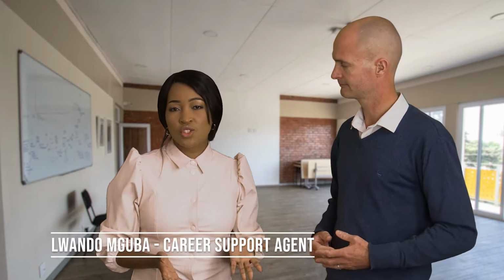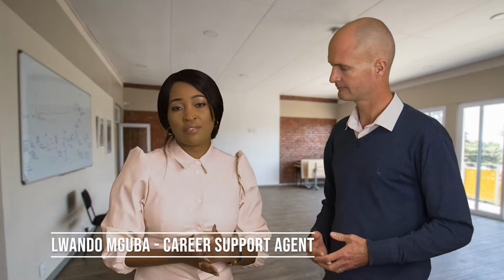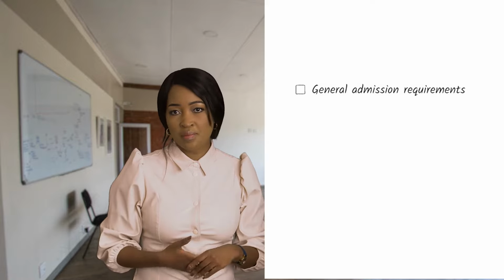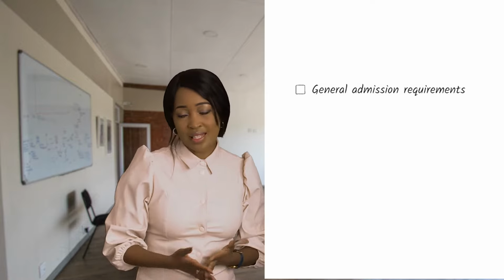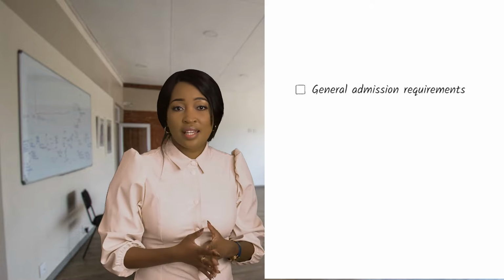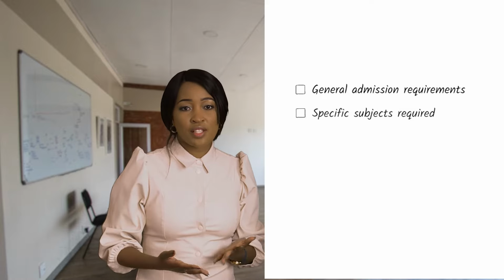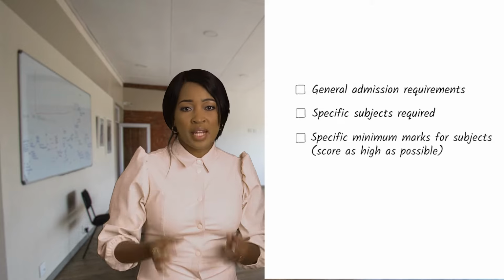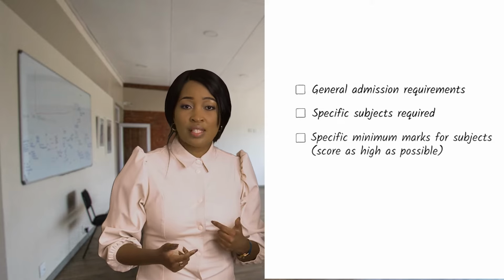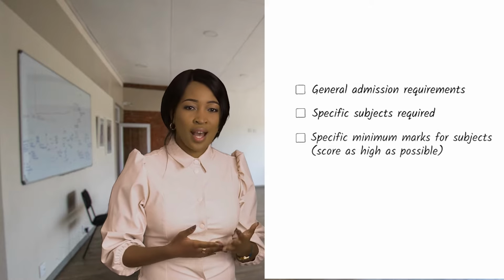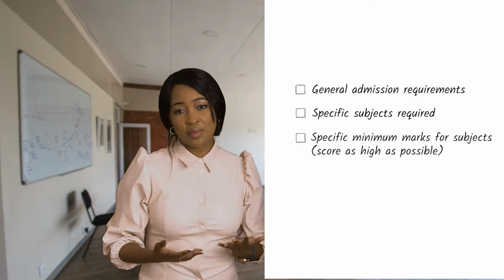So there are a few things that you need to think about before you apply for a tertiary institution. The first thing is what is called general admission requirements. So these are the basic requirements that you need to meet in order for you to even be considered for the course. The second thing is which specific subjects are required by the course. The third thing is the specific minimum performance. So this is how high your marks are, which is why it's important for you to try and score as high as possible when you're writing your final matric exams.